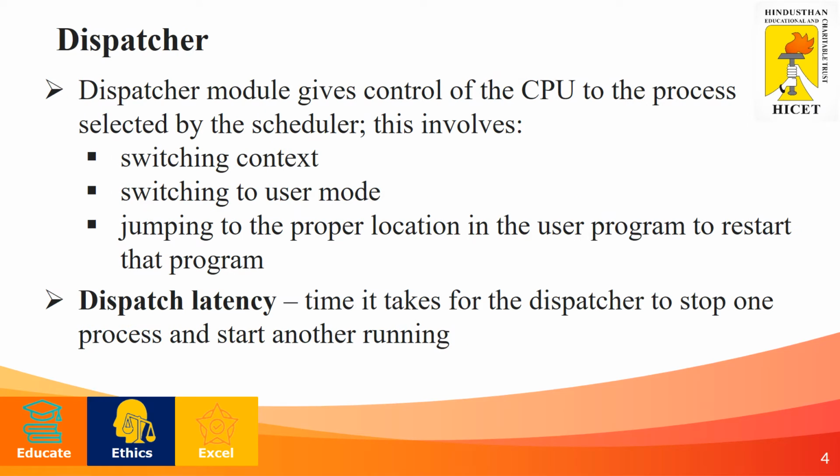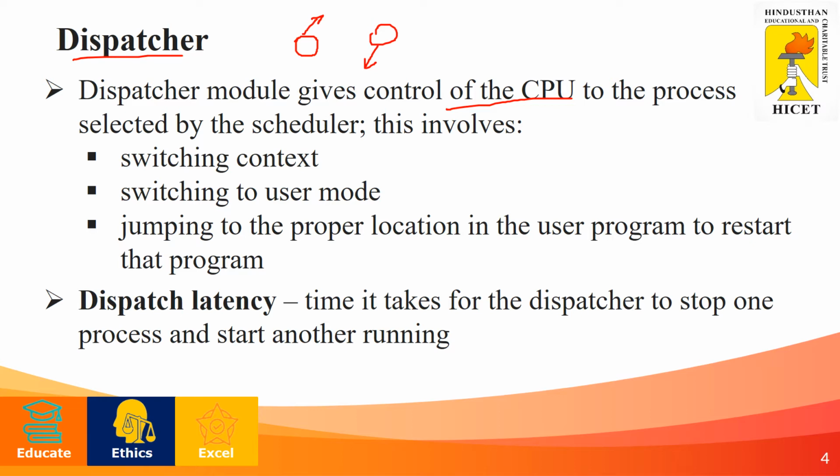What is the CPU scheduling dispatcher? As I said, the dispatcher module gives control of the CPU to a particular process. The dispatcher gives a new process to the CPU, taking out the older process from the CPU and giving the new process for execution.